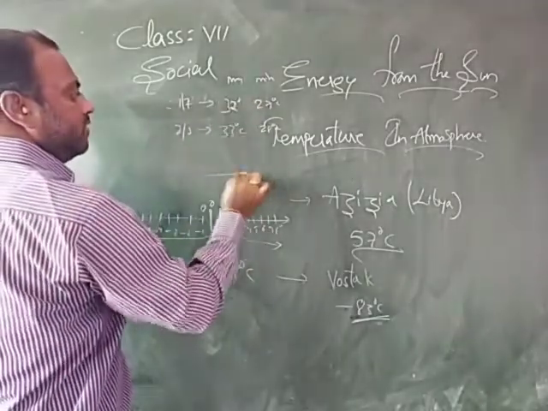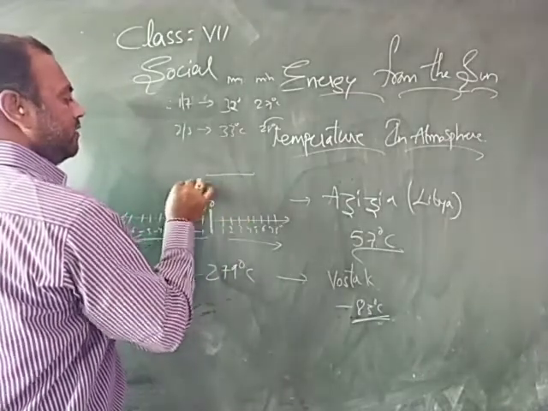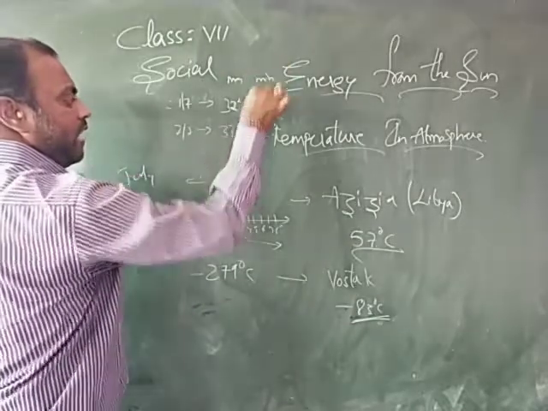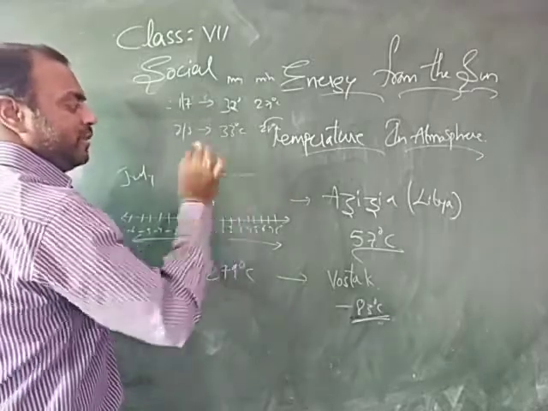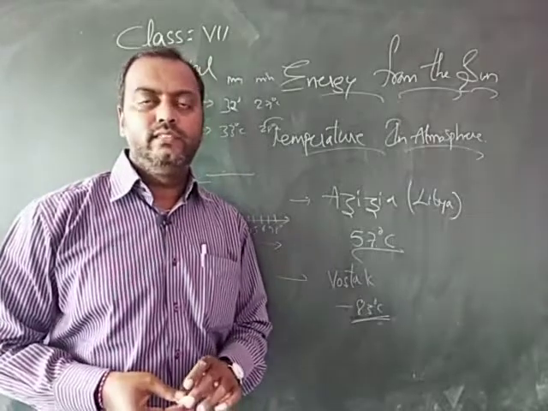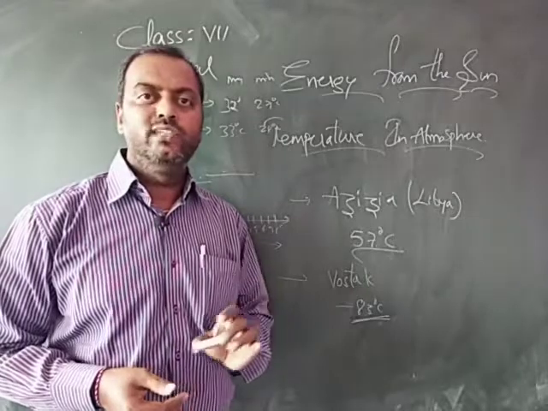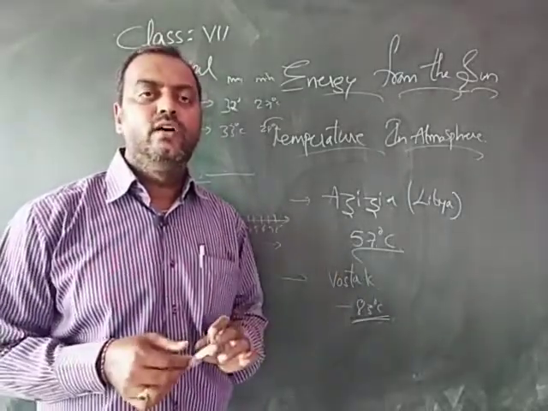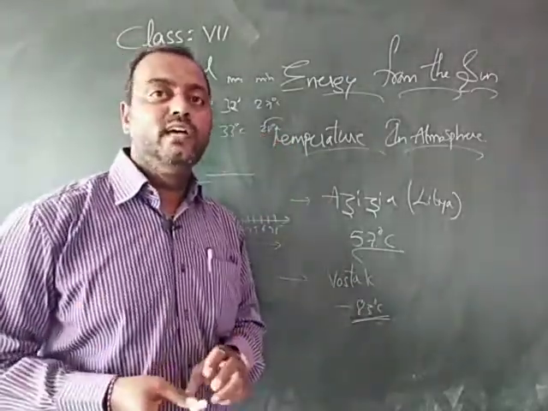Then sum up all these, and divide by the number of days, you will arrive at the July month average maximum temperature and July month average minimum temperature. This is how the month's average maximum and minimum temperatures can be calculated. Here in the textbook they have given Hyderabad's maximum and minimum temperature of the year for the months of January to December. You please go through it, and we can prepare the graphs of minimum and maximum temperatures with the help of the data given, which we shall see in the next class, children.